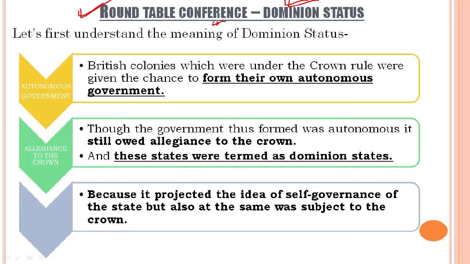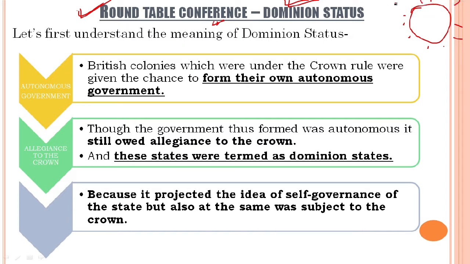Of course, a lot of people will be there to attend this meeting, this event. And why was it called the Round Table Conference? Because the table alongside which the people would be sitting was round in shape, so that is why it is known as a Round Table Conference.